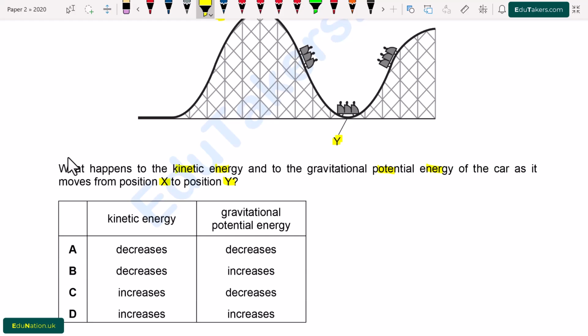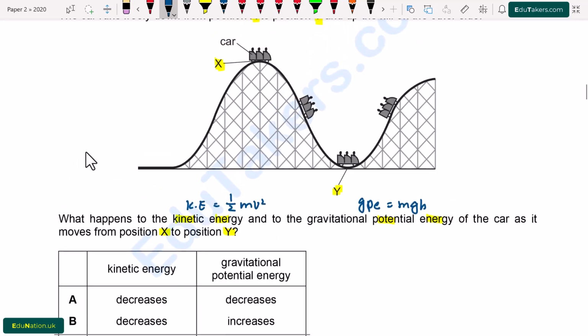For that we have to know about kinetic energy and potential energy. Potential energy is related with the height of the object. The greater the height, the greater will be the potential energy. But the kinetic energy is related with the motion of the object. I am going to write the formula: gravitational potential energy is equal to mgh, while the kinetic energy is equal to half mv square.